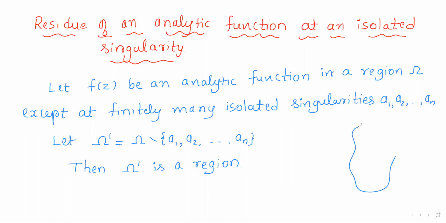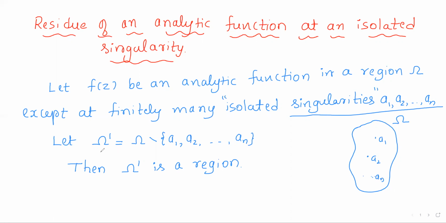We know that singularities are those domain points at which f fails to be analytic. So f is analytic in omega except for the points a1, a2, ..., an. In particular, these are isolated singularities.